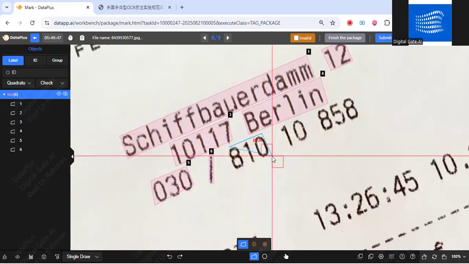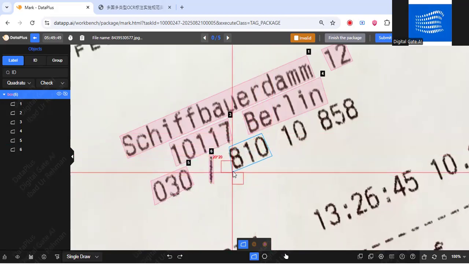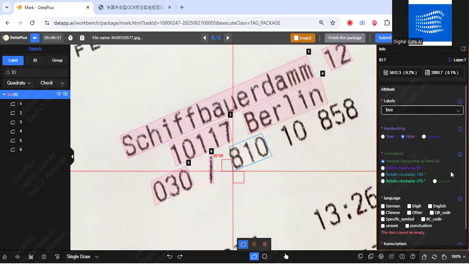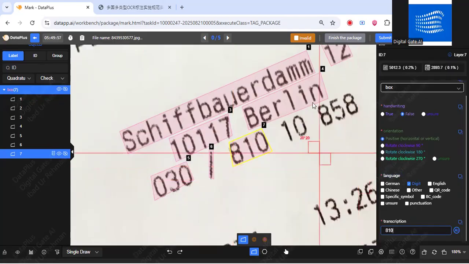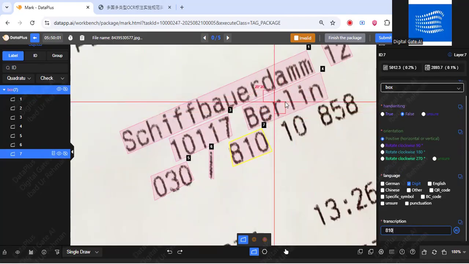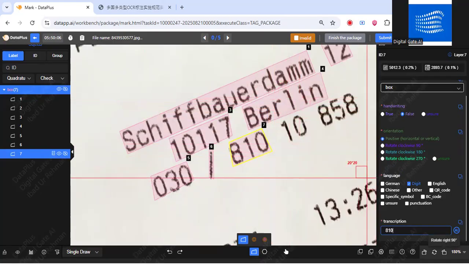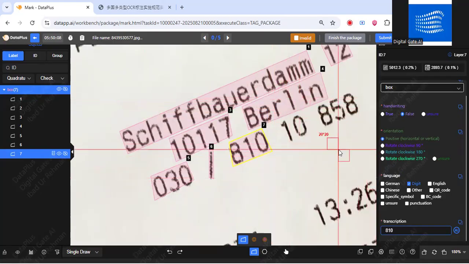It's the seventh box. Then it's a digit, 810. Basically, this Berlin will be marked as English because it's written in the English spelling. Okay, then let me show you some other examples.